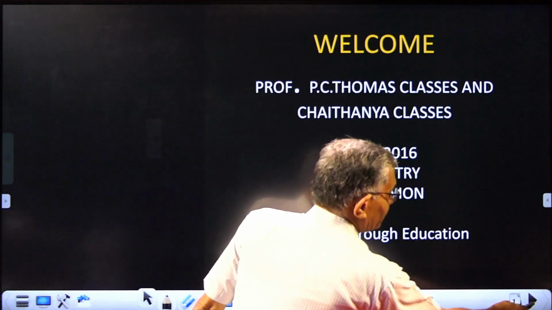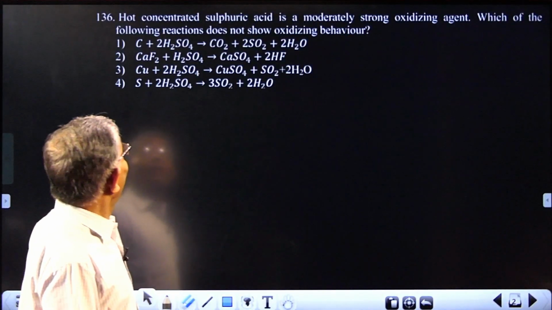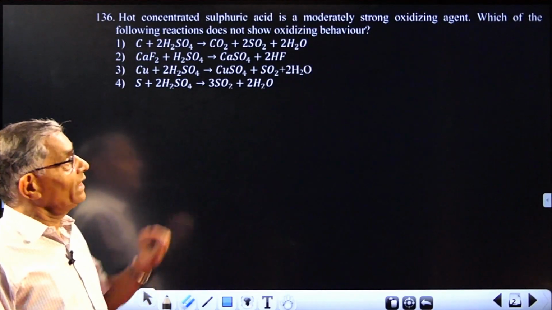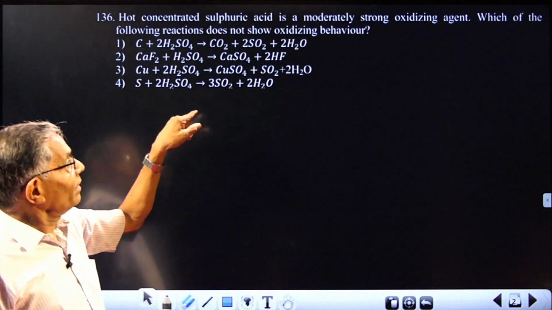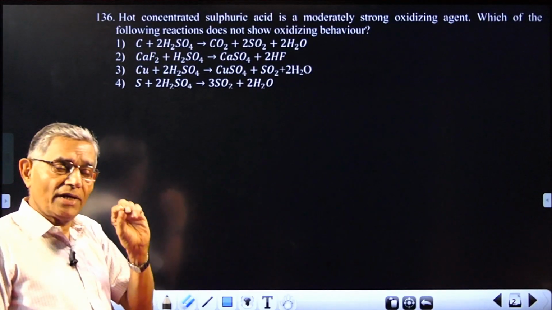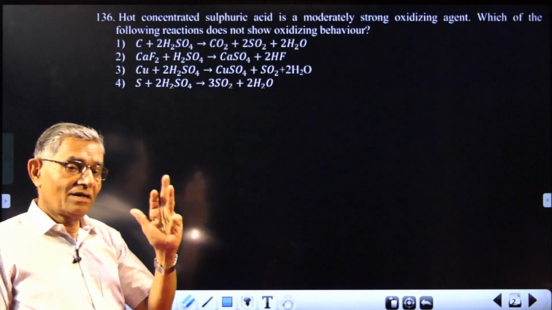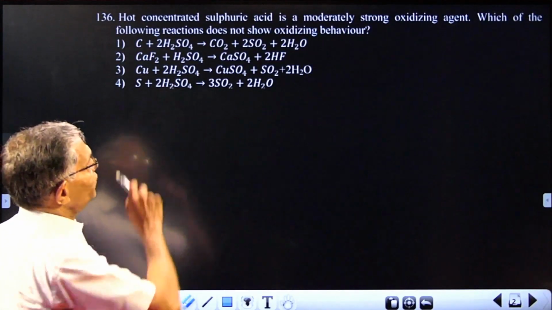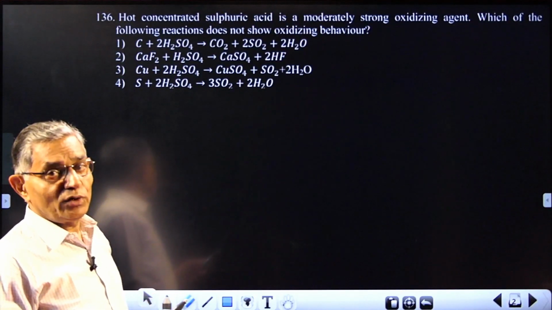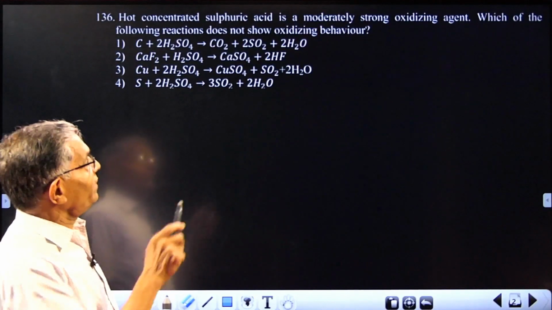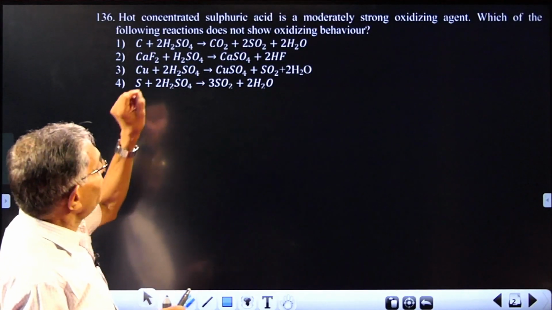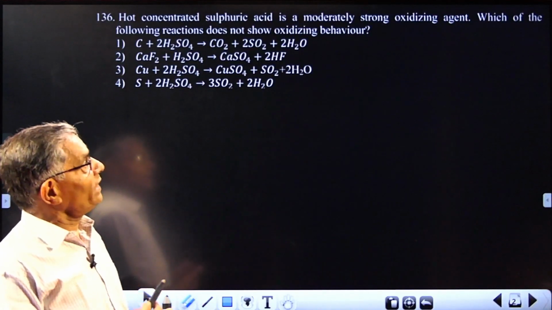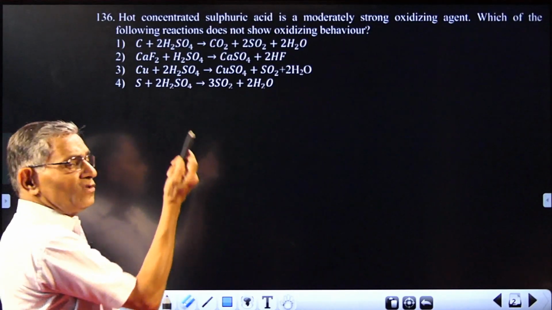Question number 1. Hot concentrated sulfuric acid in these reactions: the sulfuric acid can act as an oxidizing agent, a dehydrating agent, and in so many other ways. So in this question, we are going to examine the properties of sulfuric acid. What is the question? In one of the reactions, sulfuric acid is not acting as an oxidizing agent. That is the idea.